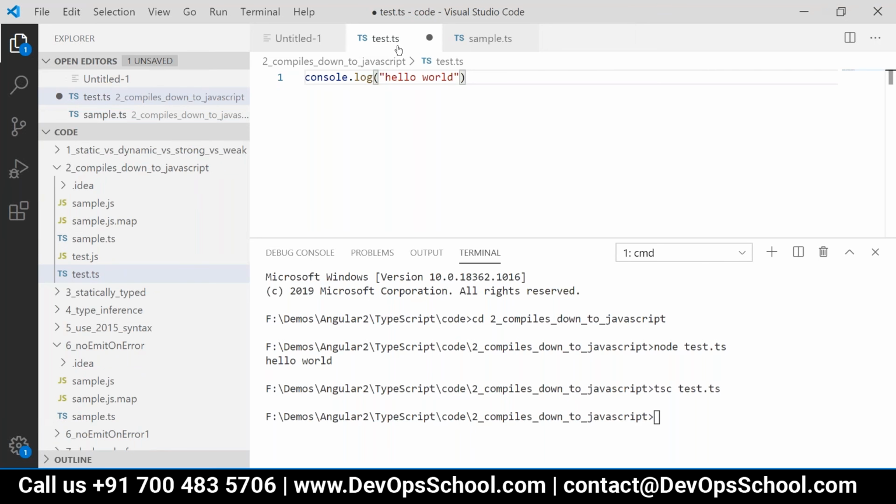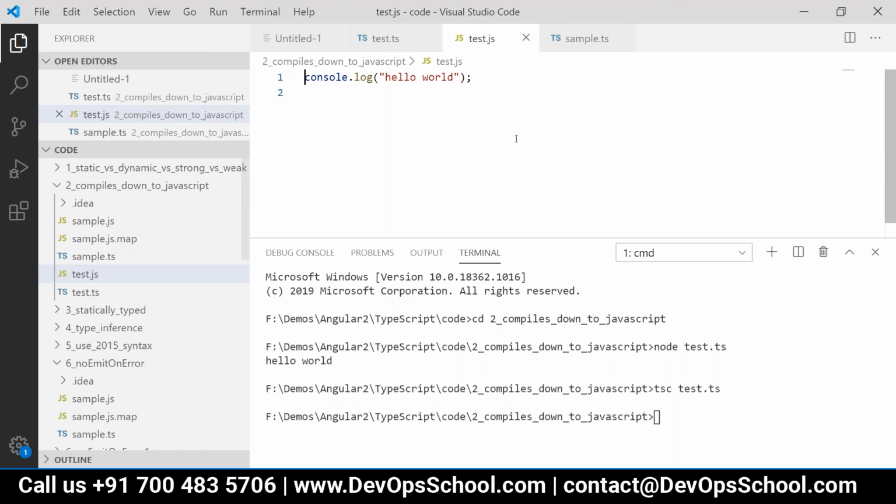See, this is the test.ts file, and if I give tsc test.ts, then it creates the same name with .js. If you open that JS file, the TS code is converted into JavaScript code, right?